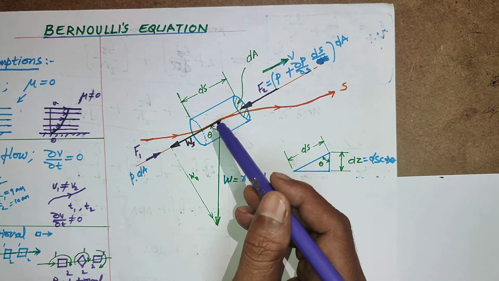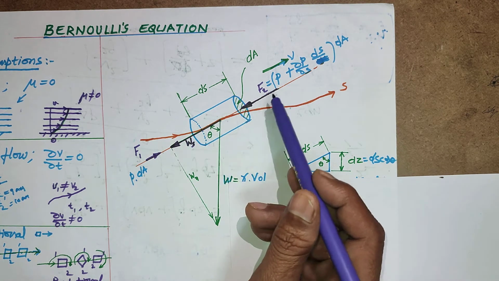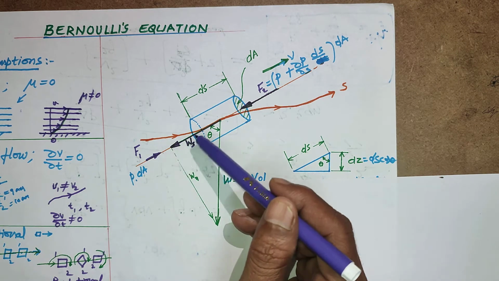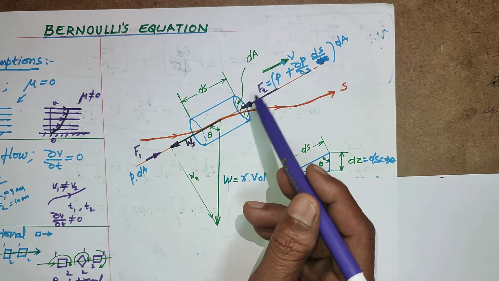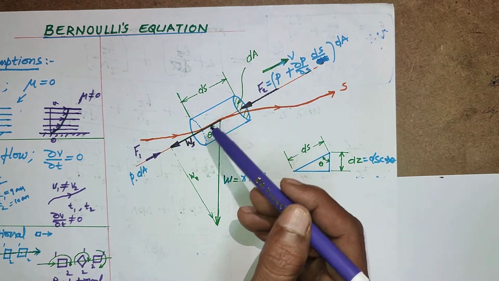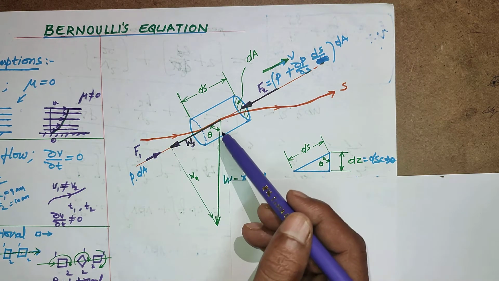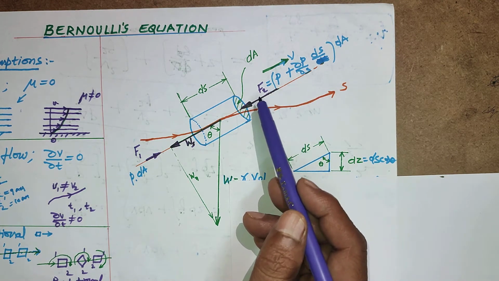Then draw the tangent at a particular point O. This tangent is touching this curve. At a particular point it has velocity v, and it has some forces. What are the forces? Number one is the pressure force here. Number two is the weight force. Number three is the resultant accumulated pressure.